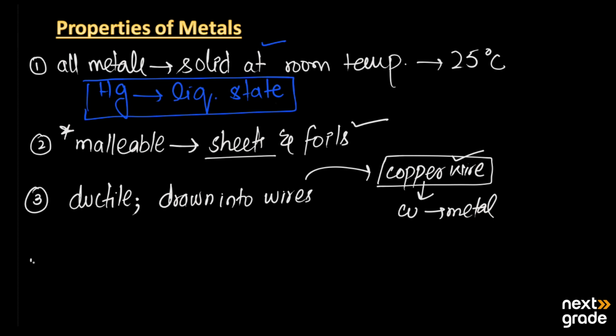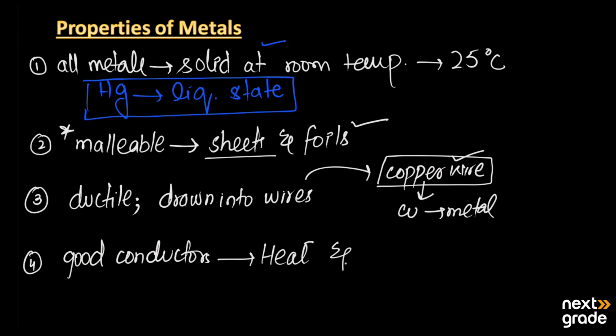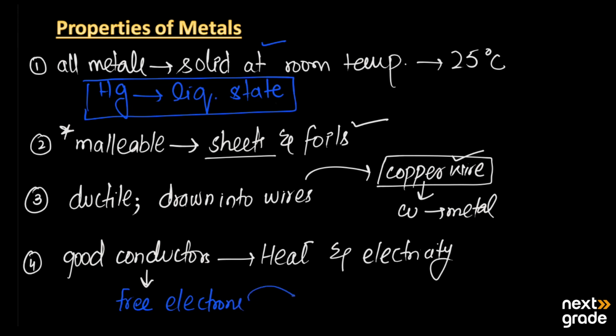Next, the fourth property of metals is that they are good conductors. What can they conduct? They can conduct heat as well as electricity. Now, what is the reason behind that? They are good conductors because they have free electrons. All metals have free electrons, or they can lose electrons easily, so they are good conductors of heat as well as electricity.